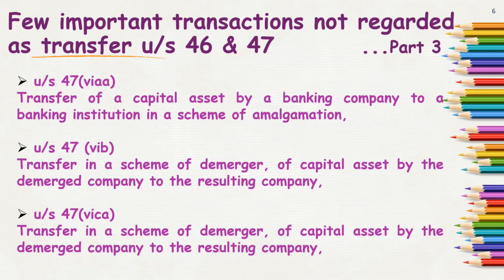transfer. Next is clause 6CA. It says transfer in the scheme of demerger of the capital assets by the demerged company to the resulting company. So when capital assets are being transferred in such a demerger.